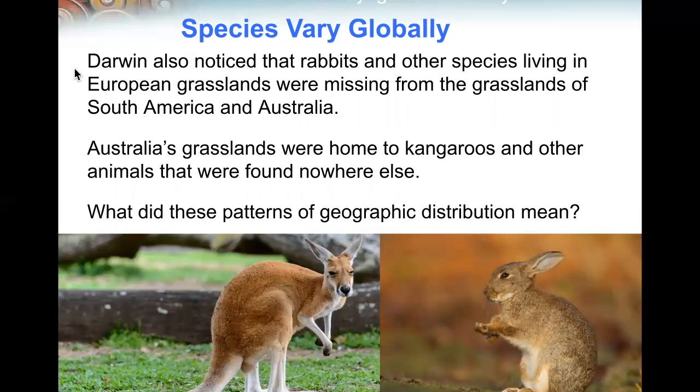Darwin also noticed that rabbits and other species living in European grasslands were missing from grasslands of South America and Australia. Australia's grasslands were home to kangaroos and other animals that were found nowhere else. What did these patterns of geographic distribution mean?